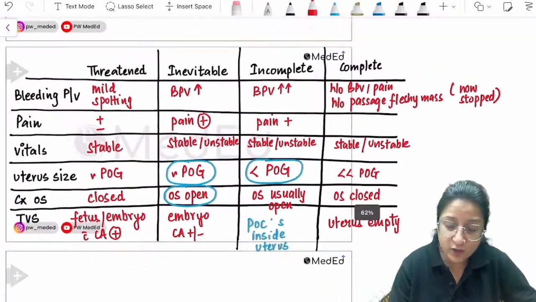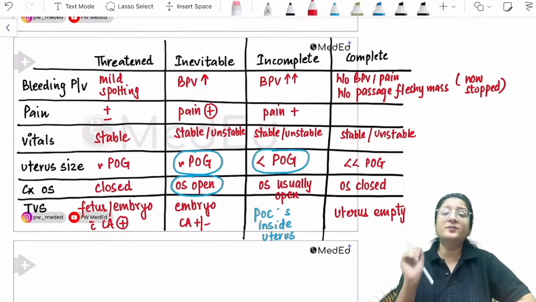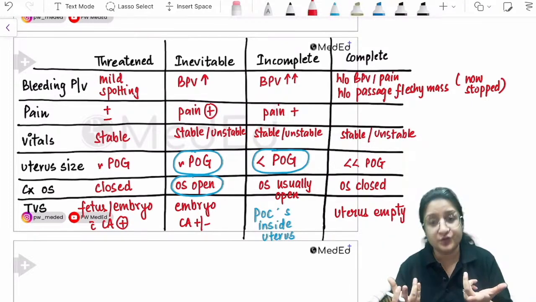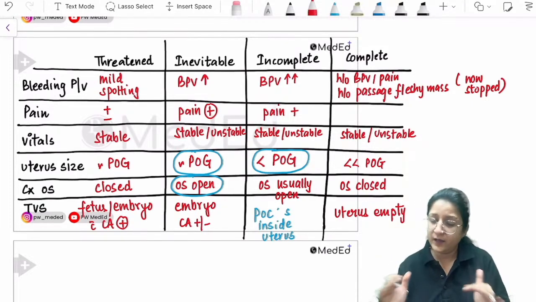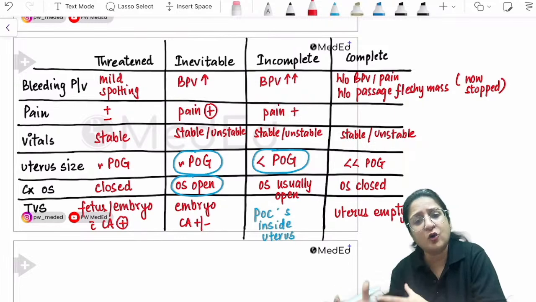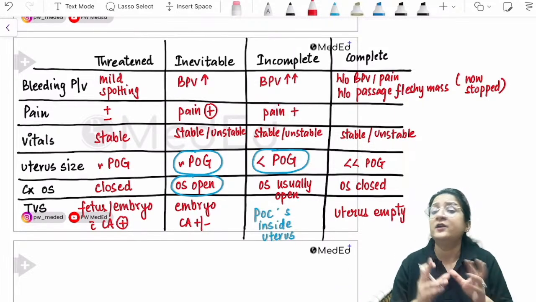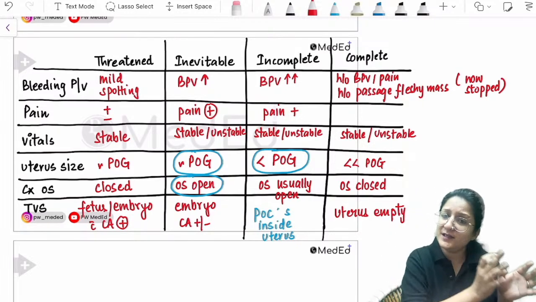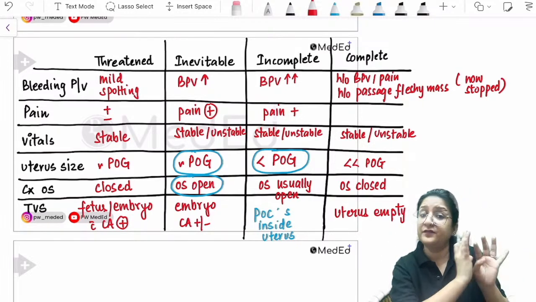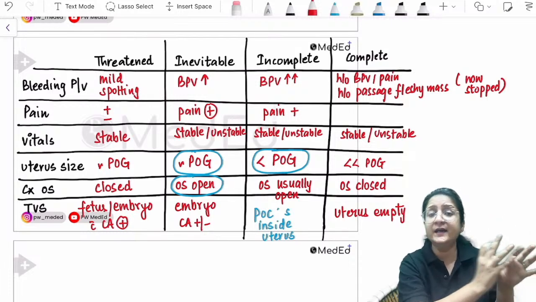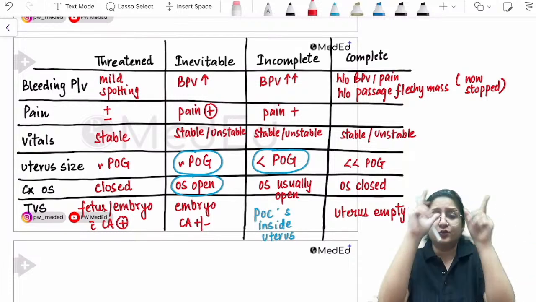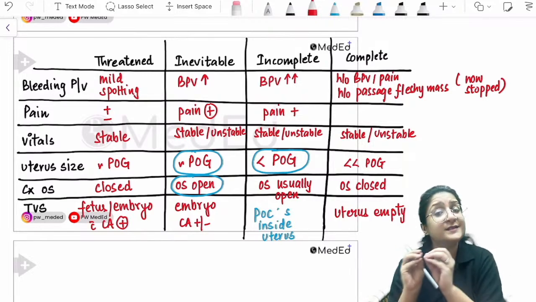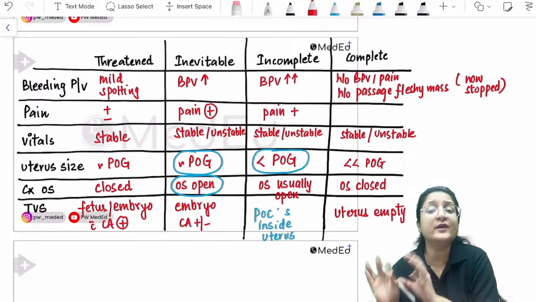So these are your buzzwords here, but instead of mugging up the buzzwords, because you'll get confused once you have so many things to mug up, which one had os open, which had os closed, and you forget, which is very natural. So remember it conceptually. Threatened, just a threat is there. Everything else is fine. The fetus, embryo, cardiac activity is still inside, so obviously the os is closed and the uterus size corresponds to period of gestation. Inevitable, the process has started, but expulsion has not yet started.